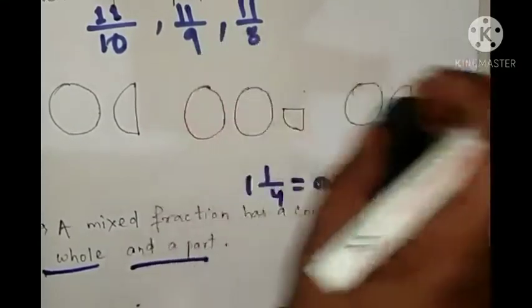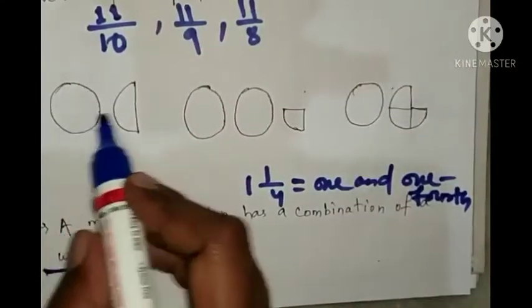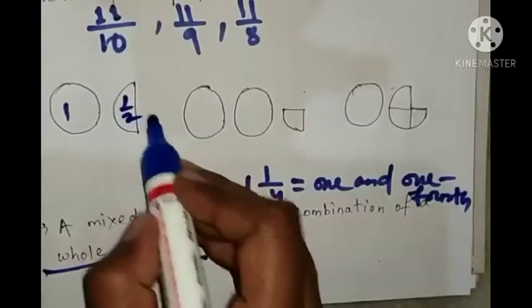So let's see here given something. 1, this is 1, this is what? Half. So what can you write?